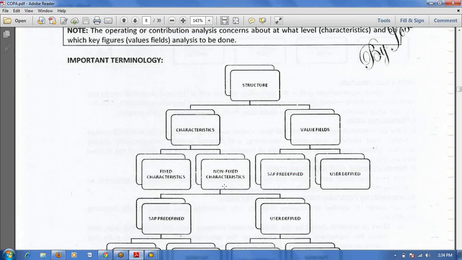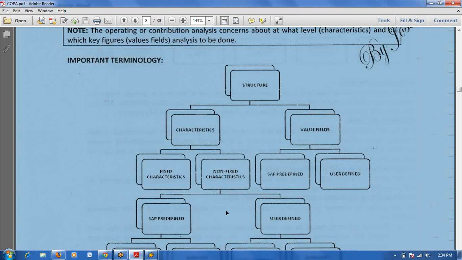Non-fixed characteristics are of two types: SAP predefined and user defined. The system provides some predefined characteristics that you can use, or you can create your own characteristics. If you create your own, we call them user defined characteristics.